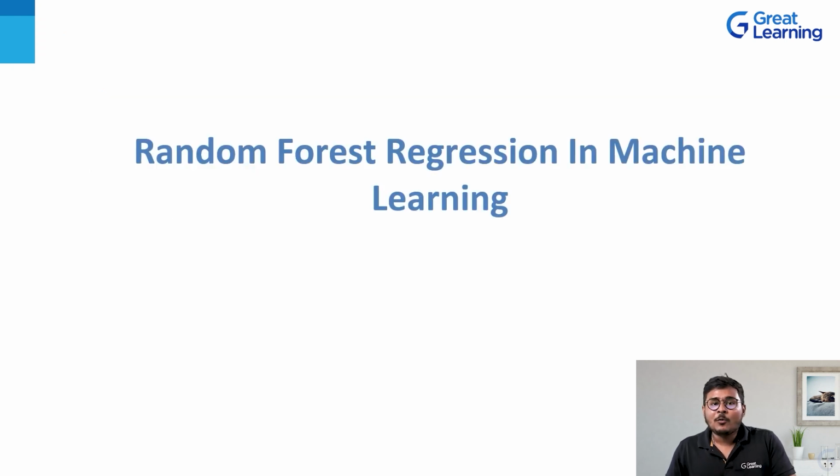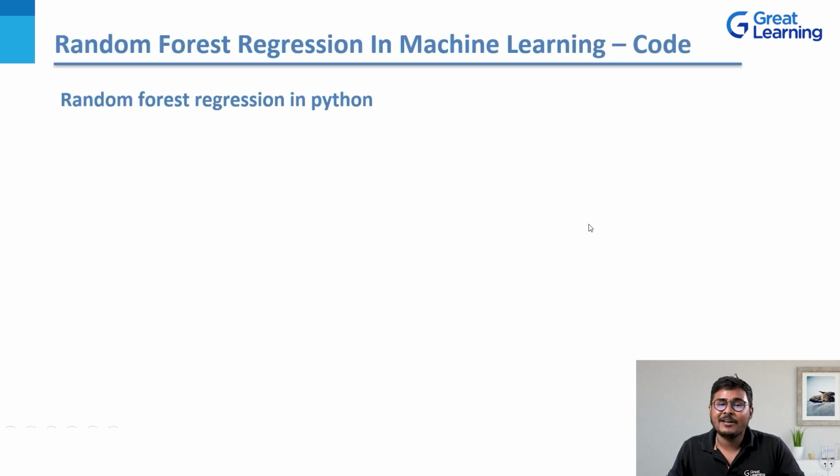Now, throughout this entire presentation, I spoke about the random forest regression algorithm. But where is the practical part? How am I going to implement it practically? For that, I'll move on to the next topic, where I'll be talking about random forest regression in machine learning. Well, not exactly talking. Here I'll be showing you how we apply this particular algorithm on a live data set, right? So let me move on to Google Colab.